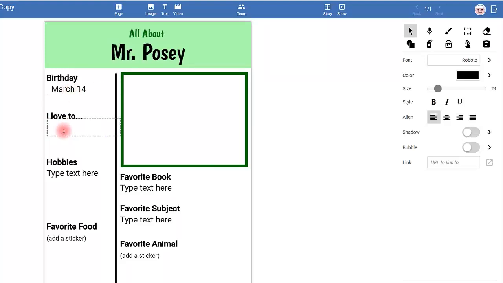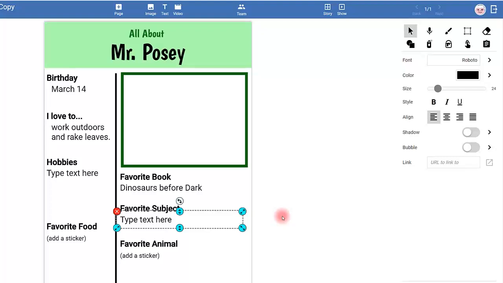I love to do lots of things, but I love to work outdoors and rake leaves, especially this time of the year. I do have lots of hobbies, but I don't know which one I want to do yet. I do know my favorite book is Dinosaurs Before Dark. I always liked reading it to my kids. My favorite subject, is there any question? It is definitely going to be computer class.